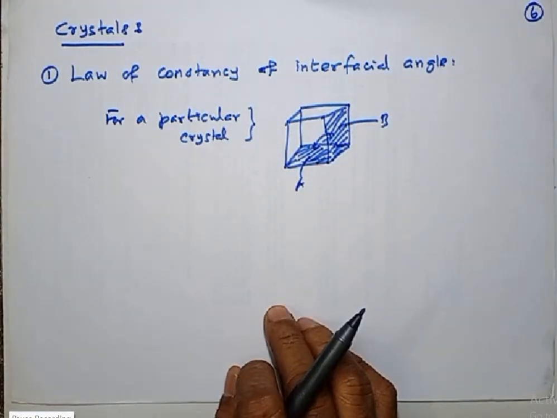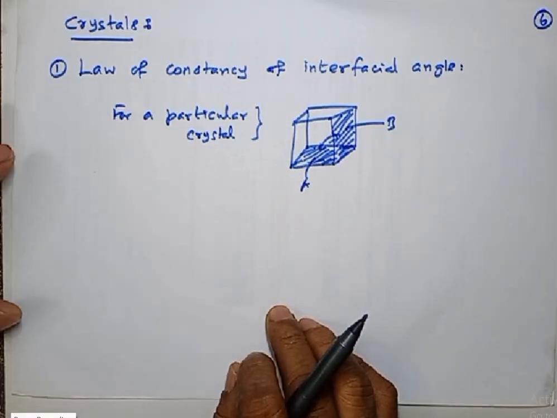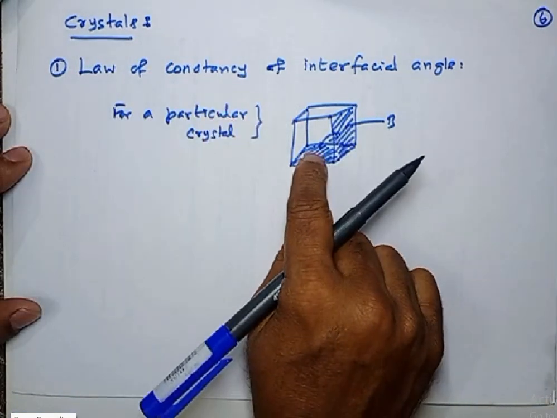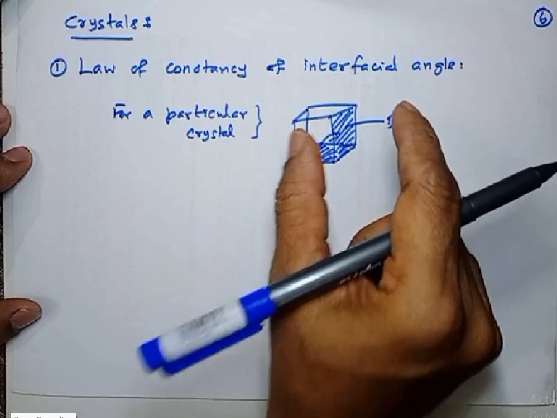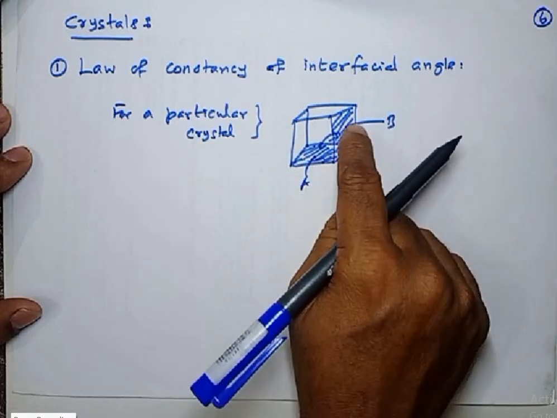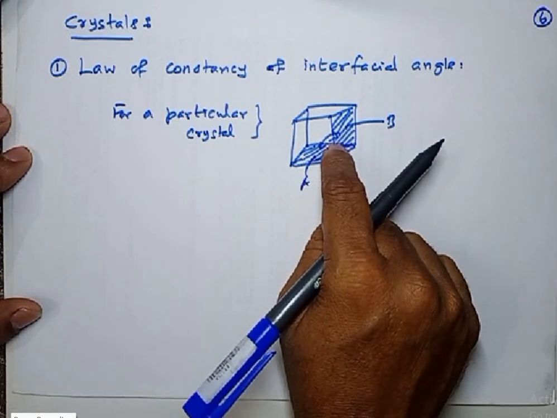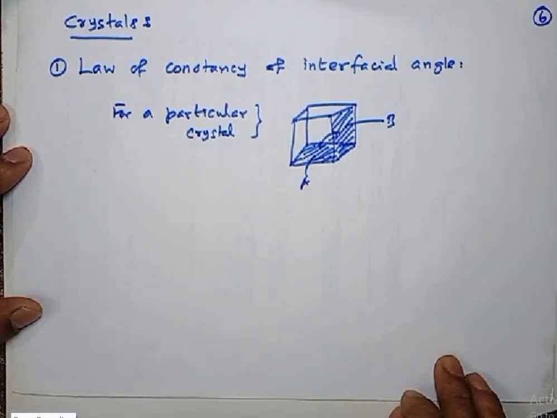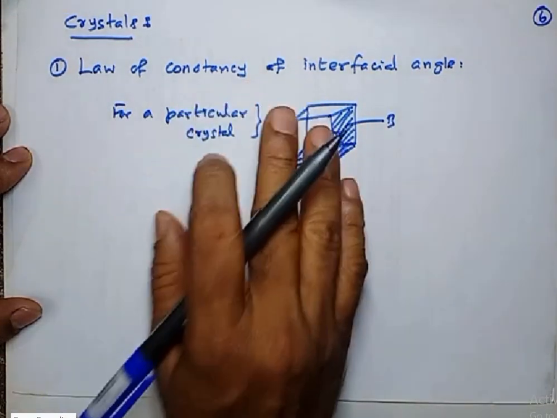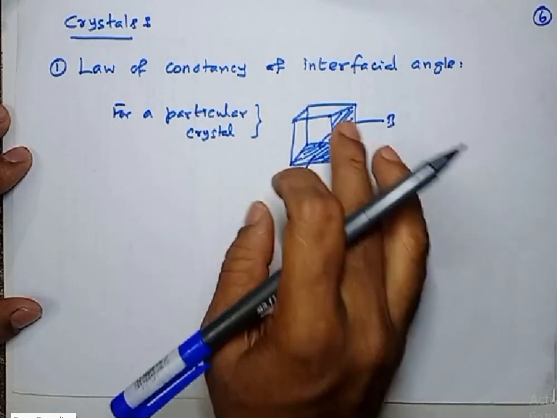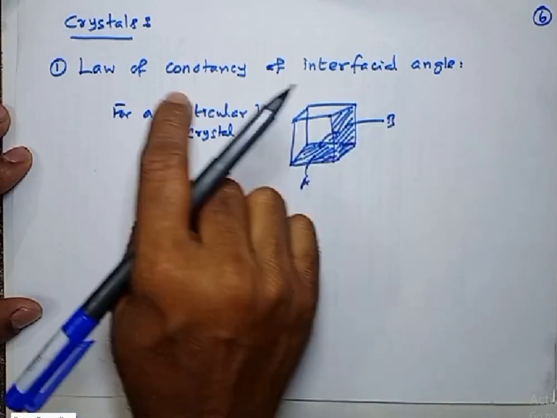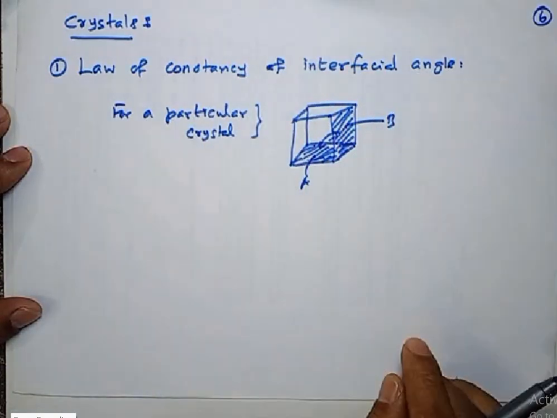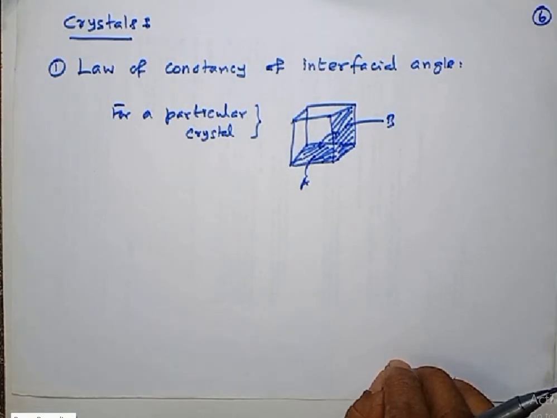So this law says that for a particular crystal, if you take two particular faces, the angle between the two faces must be a constant. This is what we call the law of constancy of interfacial angle. Okay, take note.